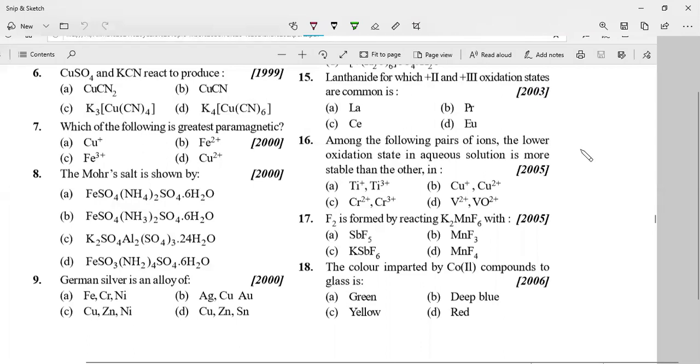Okay, do question numbers 6, 7, 8, 9, and 15, 16, 17 and 18. Take 5 minutes time.